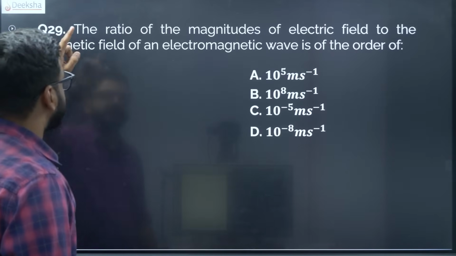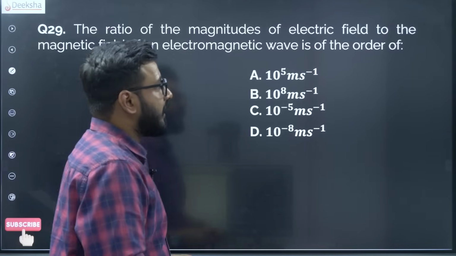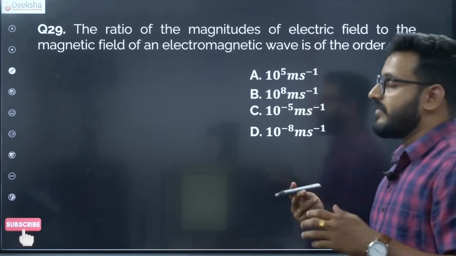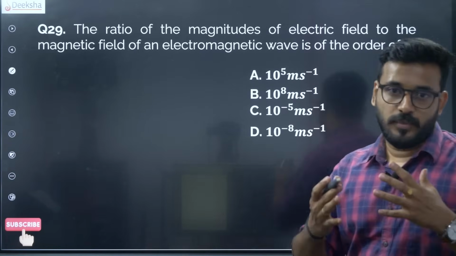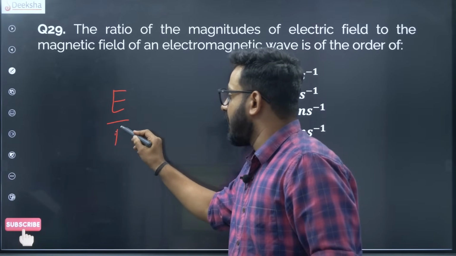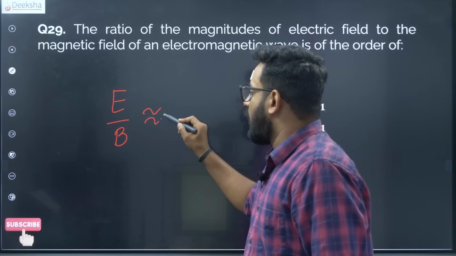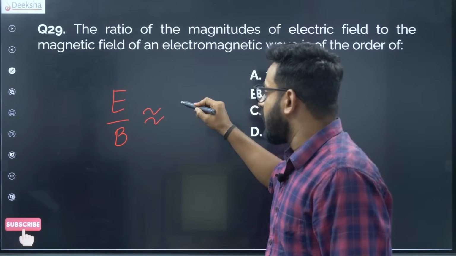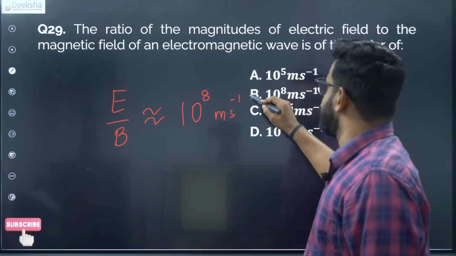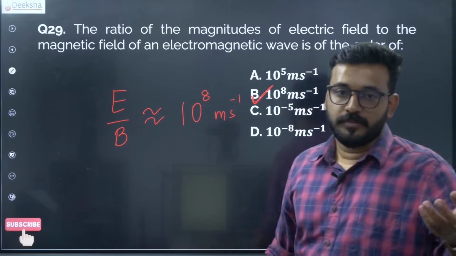Next, the ratio of the magnitudes of electric field to the magnetic field of an electromagnetic wave is in the order of, very simple here, once again, a very straightforward formula, E by B for an electromagnetic wave. It is in the order of the speed of light, or at least close to it, which is 10 to the power 8 meter per second. Obviously, it is option B.